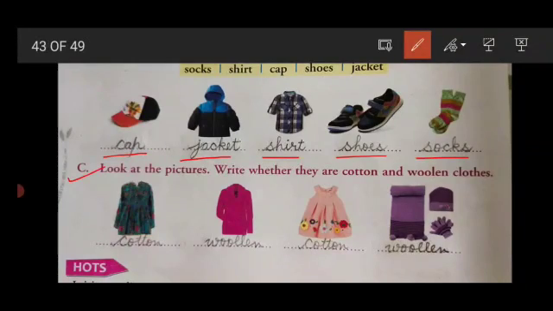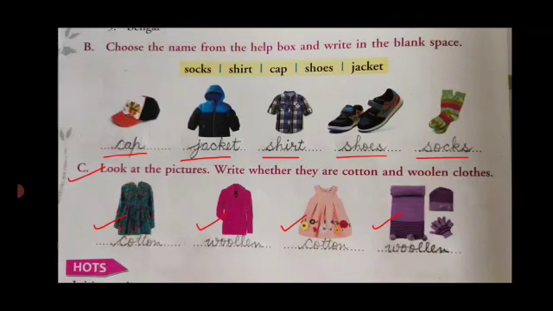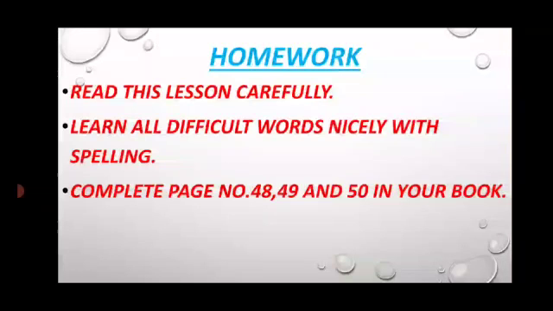Now question C is, look at the pictures and write whether they are cotton or woolen clothes. So first picture is cotton, next is woolen, next is cotton and next is woolen. Like this you have to do in your book.